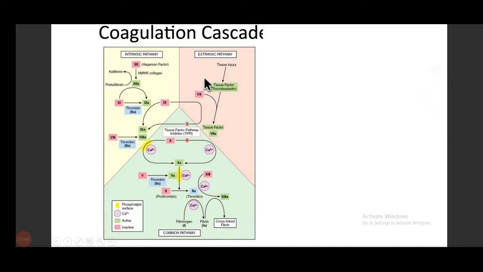Remember that these are all the factors present in the intrinsic pathway. Now coming to the extrinsic pathway, we just have factor 7 over here. Apart from this, you have to understand that this is the common pathway, and any deficiency in this, that is factor 8, 5, 2, 10, will also be deranged. If it is deranged, the PT and APTT will also be deranged. In both the pathways, this end is common. So any deficiency of these coagulation factors will also lead to prolongation of the respective test.